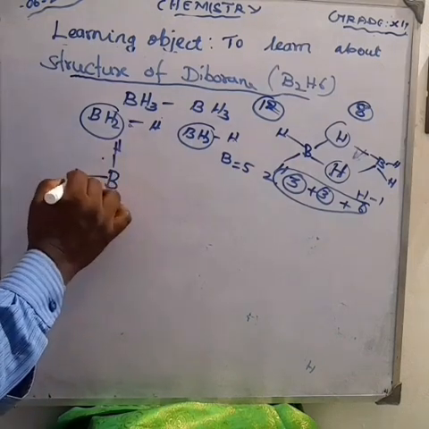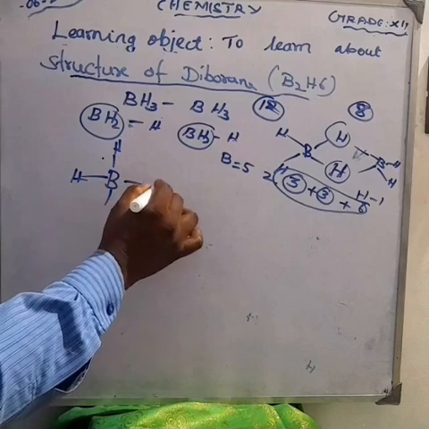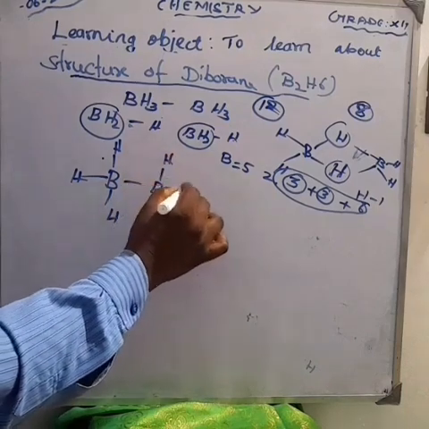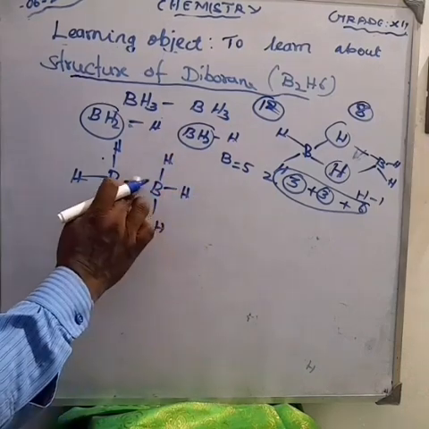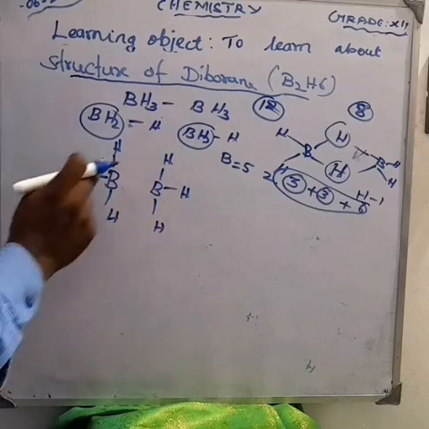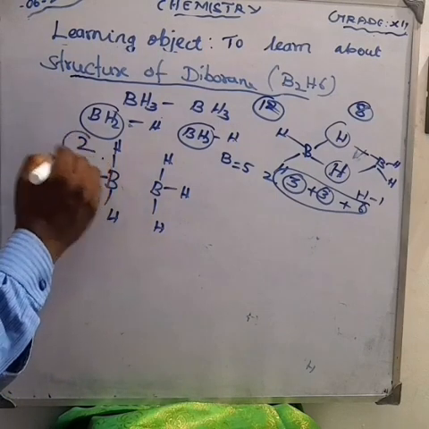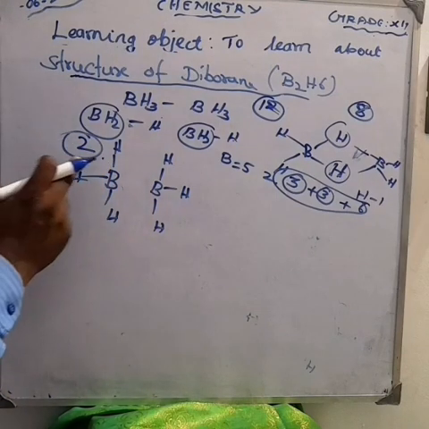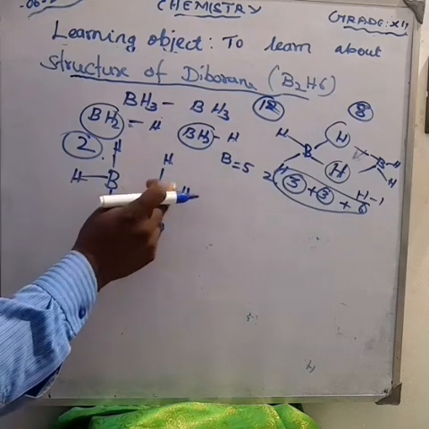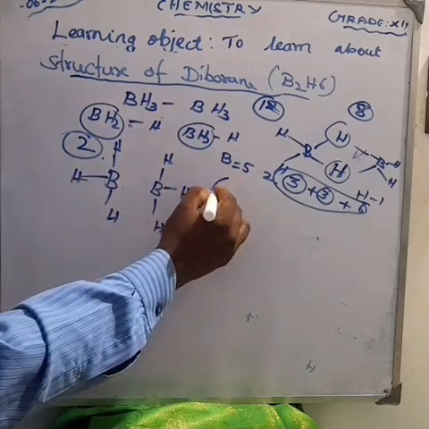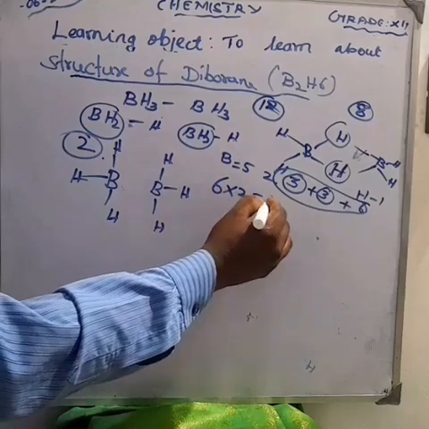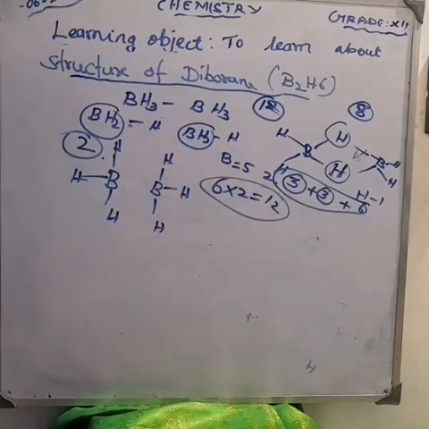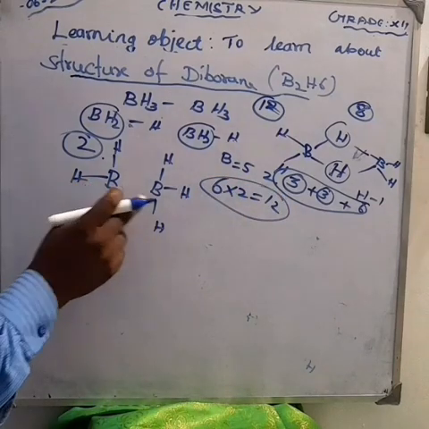This is boron, hydrogen, hydrogen, hydrogen, boron, hydrogen, hydrogen, hydrogen. This is one bond, and one bond needs 2 electrons. So here, 6 bonds, 6 into 2, is equal to 12 electrons.